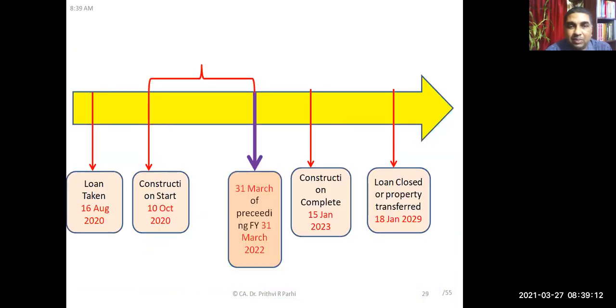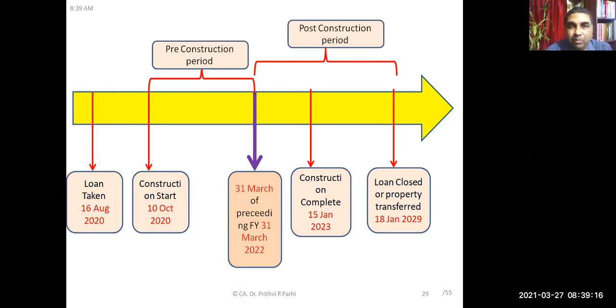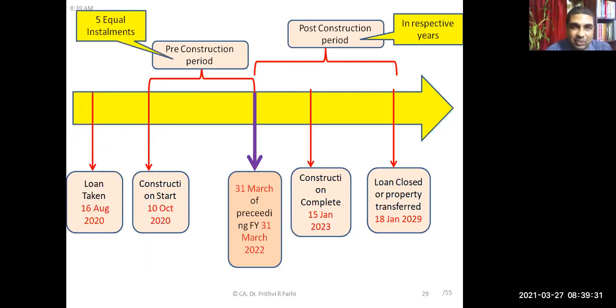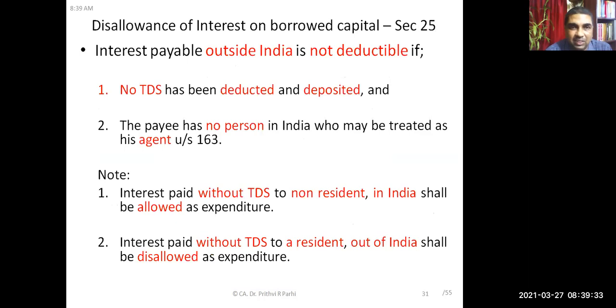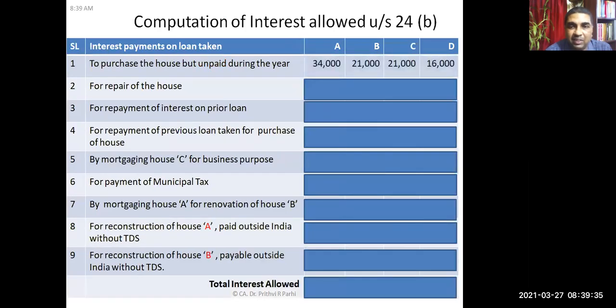In this concept, in the earlier video it is there. And post-construction period interest is allowed every year, right? And the pre-construction period interest is allowed. How is it allowed? In 5 equal installments. Very good. So this concept we have discussed, and we have done some questions also.